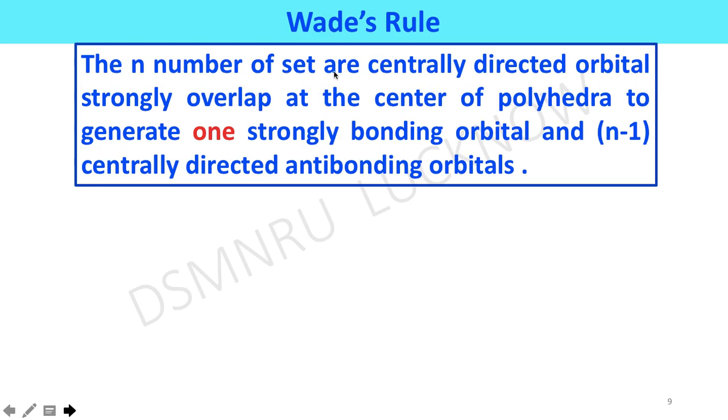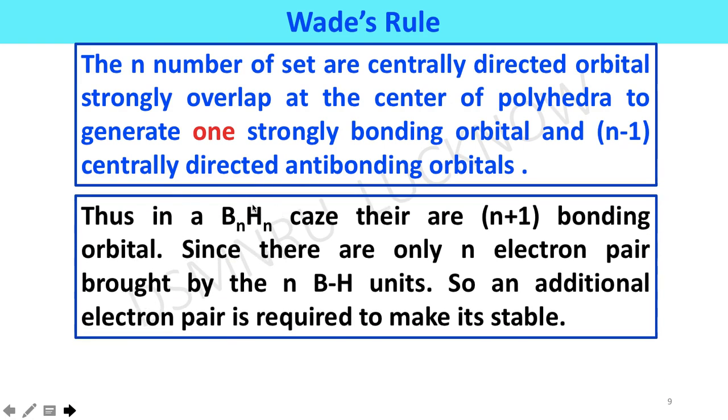The n number of set of centrally directed orbitals strongly overlap at the center of the polyhedra to generate one strongly bonding orbital and n minus 1 centrally directed anti-bonding orbitals. Thus, in a BnHn cage, there are n plus 1 bonding orbitals.